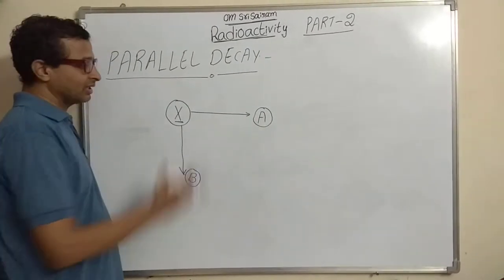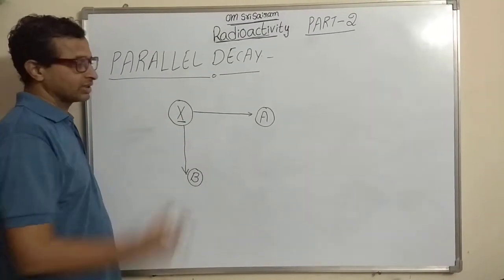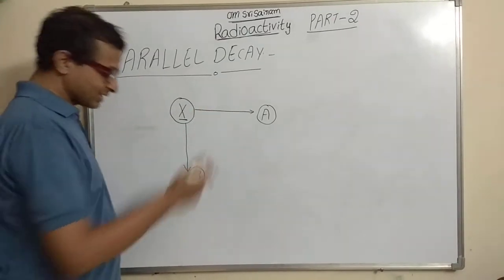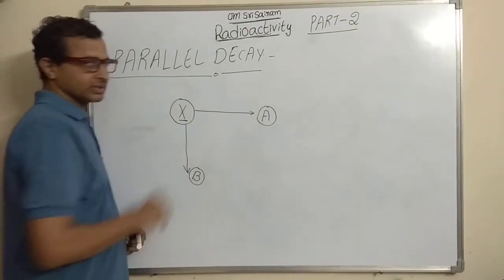Maybe the transition can take place in three processes, A, B, C, like that. Here I am taking X disintegrating simultaneously in two processes.